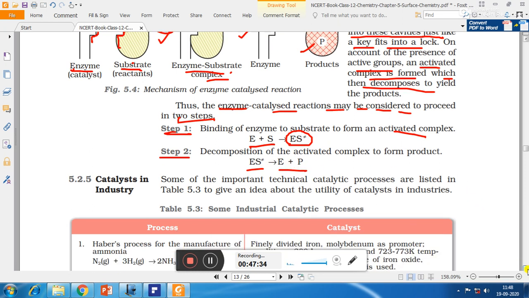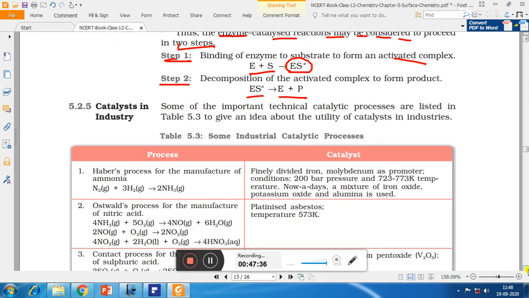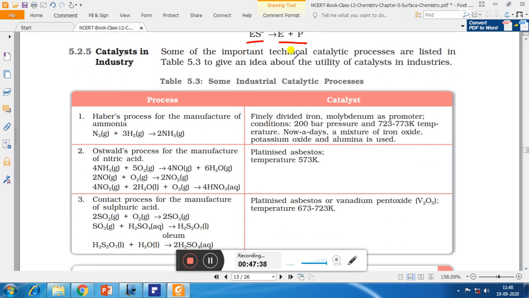Now let us see catalysts in industries. So which catalysts are used for the production of which chemical? Number 1, Haber's process for the manufacture of ammonia. So in Haber's process, nitrogen reacts with hydrogen to form ammonia. So in the manufacture of ammonia, we are using finely divided iron as a catalyst, and molybdenum is used as promoter.